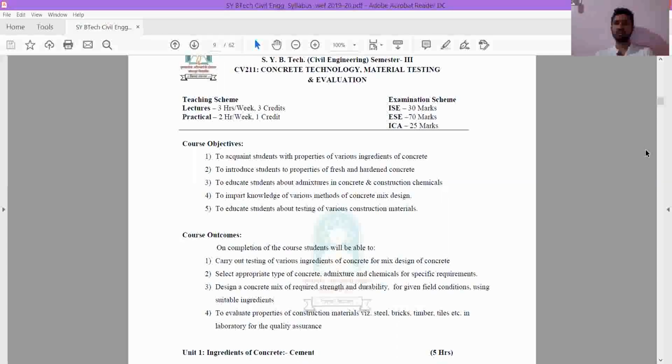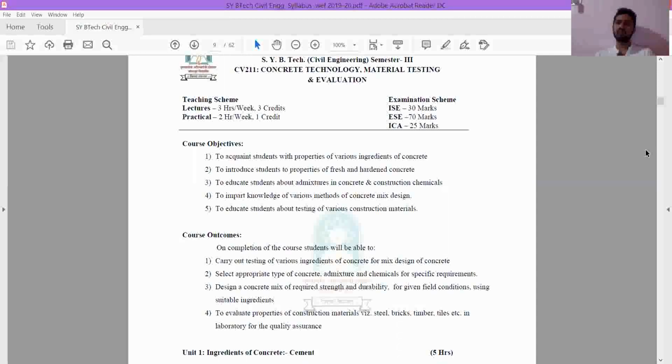What is a shovel? A shovel is an instrument that is used for mixing these materials. It has one long bamboo-type handle, and at the end it has a flat steel plate. With the help of this we mix these ingredients. This instrument is called a shovel. You should remember all the English terms of these materials which are used in construction.